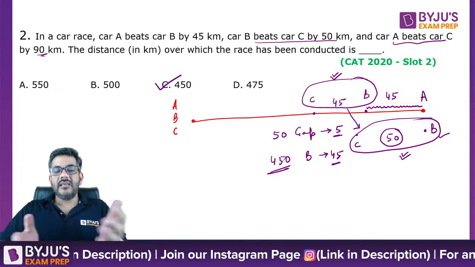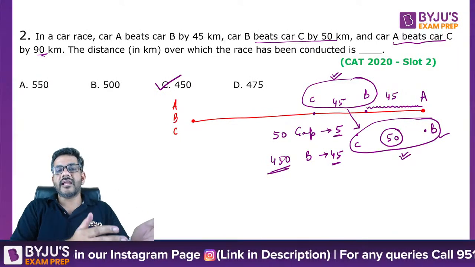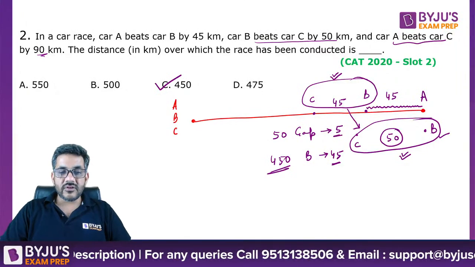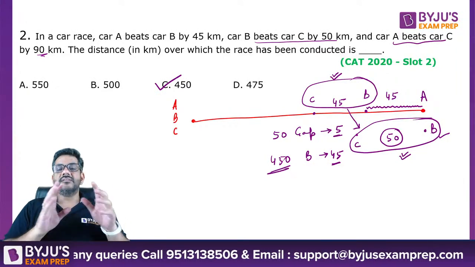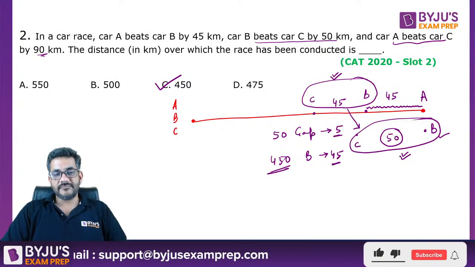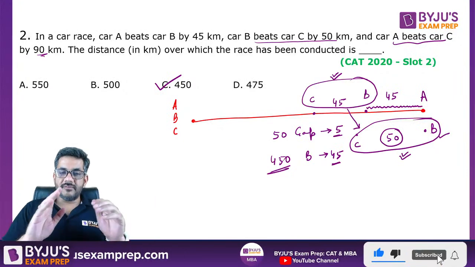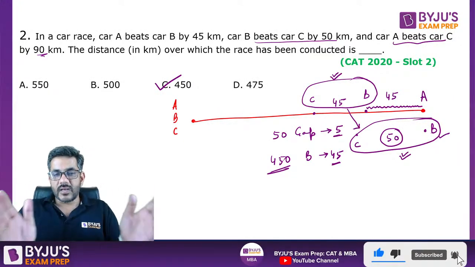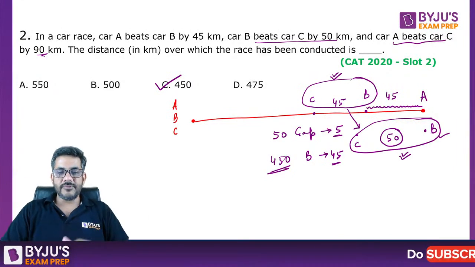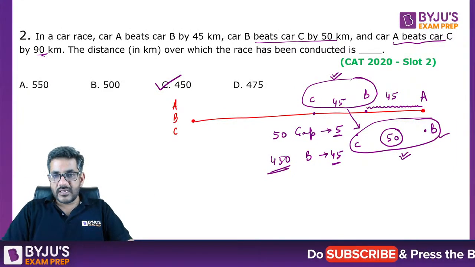If for a gap of 5 he had to run 45, then for a gap of 50 he would have run 450. So by that logic I can say the length of the race is equal to 450. This is also one of the nice solutions that you can give to this particular question. Without any variable, without doing anything else, we just visualized the problem, made it on the screen, and by that we got the answer. I am sure that now it is clear.